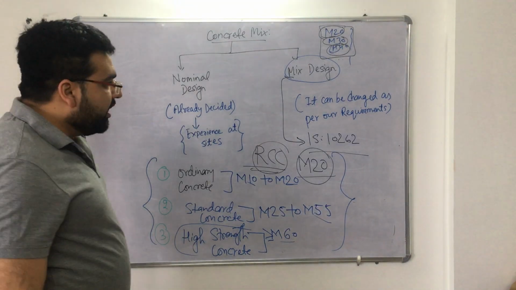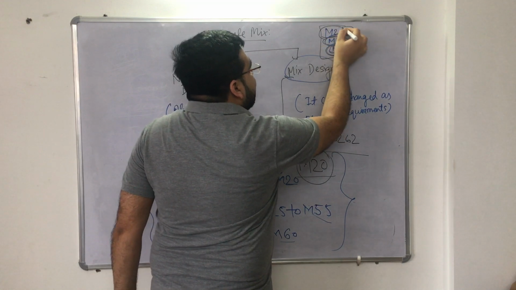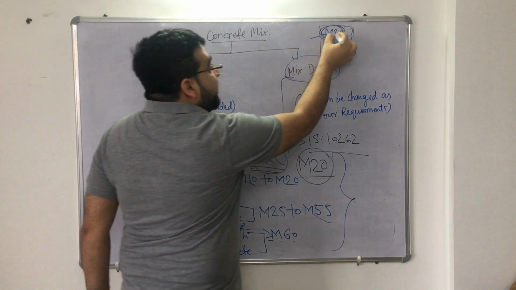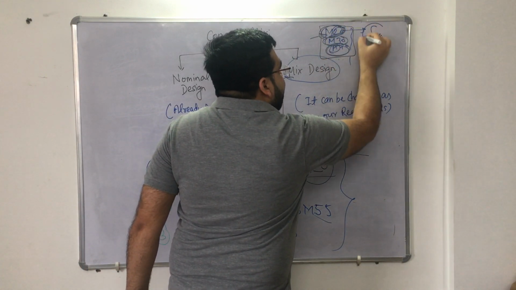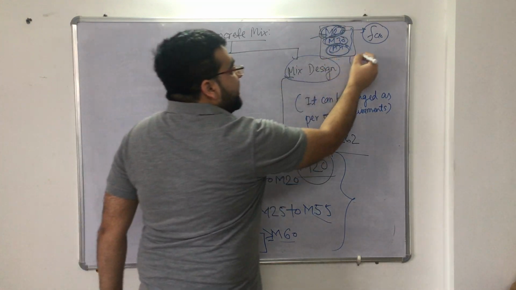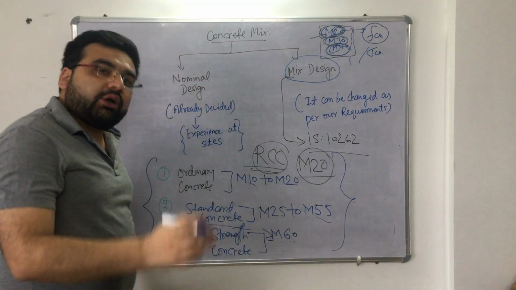Okay, so now you have understood the classification of concrete into ordinary, standard and high strength concrete. Now let us discuss what I was telling you, what is M40, what is M30, what is M20. M you have already known, it is mixed design. Now what is this 20? 20 is the characteristic strength. It is denoted by fck in the IS code. In some books it is also denoted by sigma ck. So now what is this? Now let us understand.